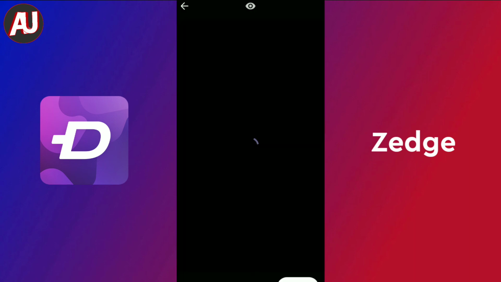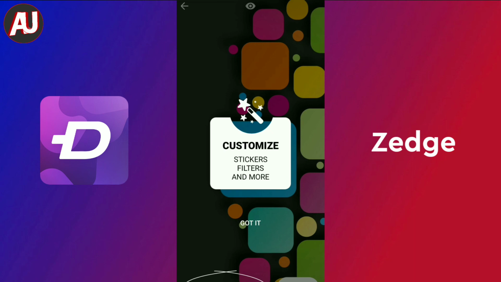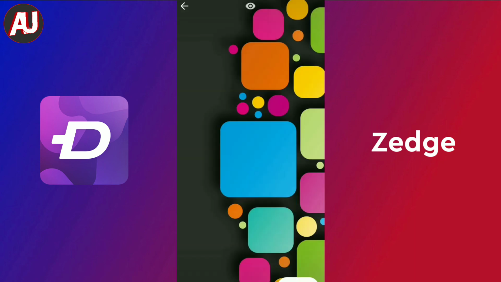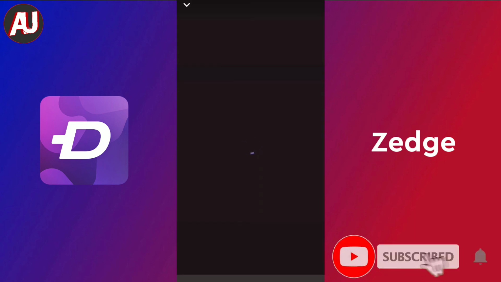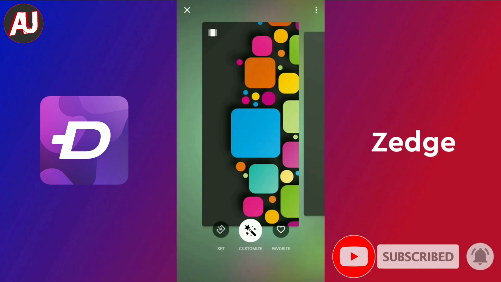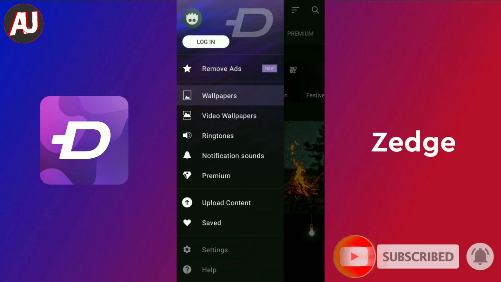You can see if you click on the first wallpaper, you can easily customize it, add emojis or other icons. It is one of the best apps for wallpapers or ringtones on Android.